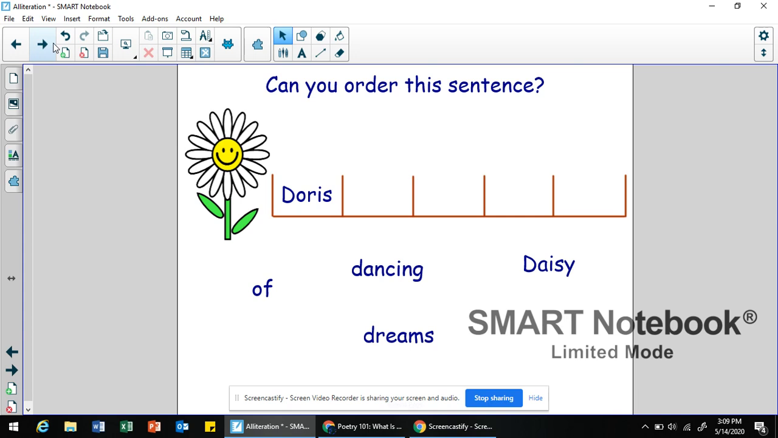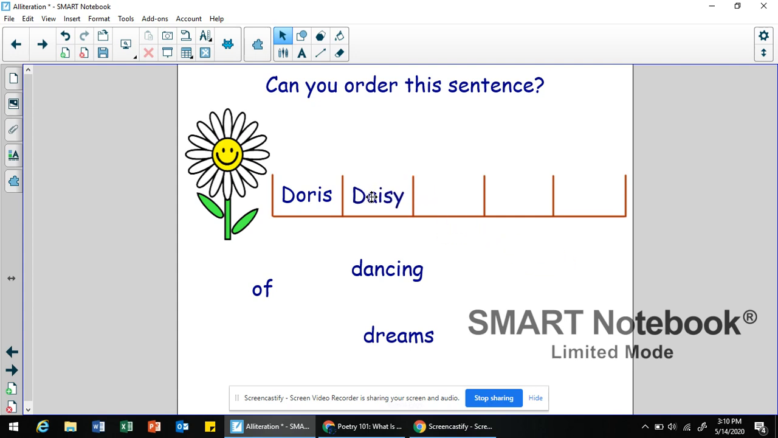All right, so it says, can you order this sentence? So our sentence is going to start with the name Doris, okay? And these are the other words that we're going to find in our sentence. And this is going to show an example of alliteration. So we have the word of, we have the word dancing, we have the word dreams, and then we have the word Daisy. And notice Daisy is capitalized. Now I know daisy can be someone's name, but it's also the name of a flower. Now, here's a clue. It's capitalized here, okay? So I'm thinking Daisy might go here, Doris Daisy, okay?